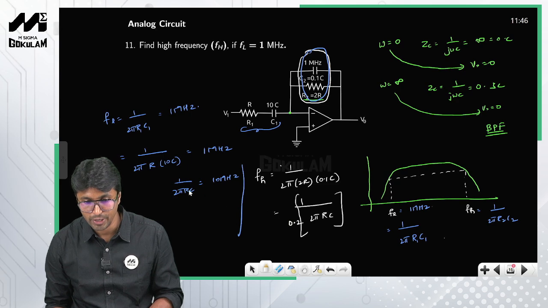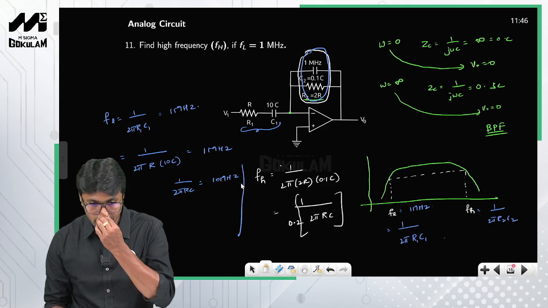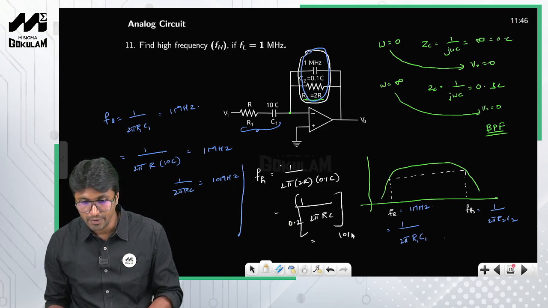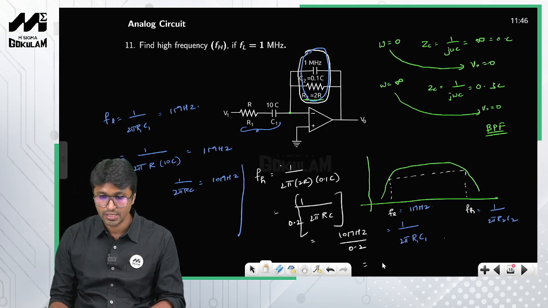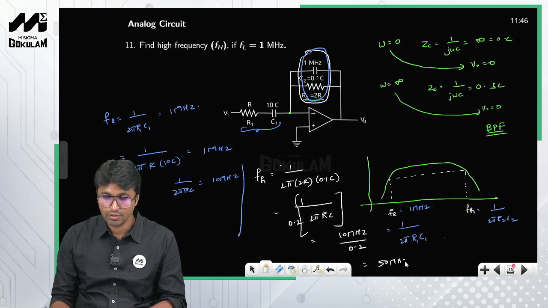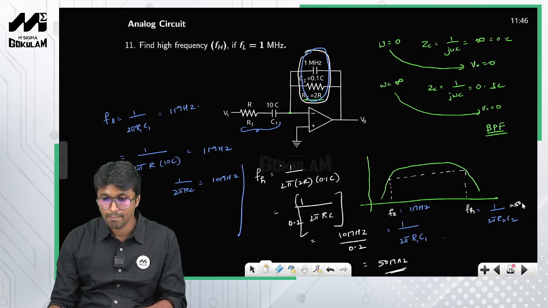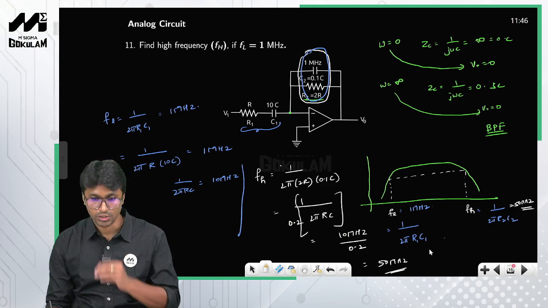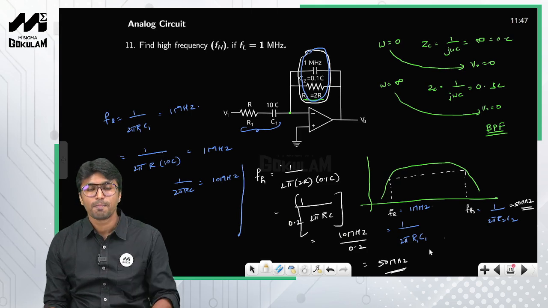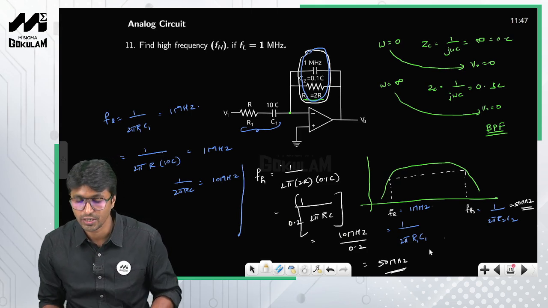We know that 1 by 2 pi RC is nothing but 10 megahertz, so 10 megahertz divided by 0.2 comes out as 50 megahertz. So the value of FH is 50 megahertz. So the answer to this particular question is 50 megahertz. This is how you solve this particular problem.